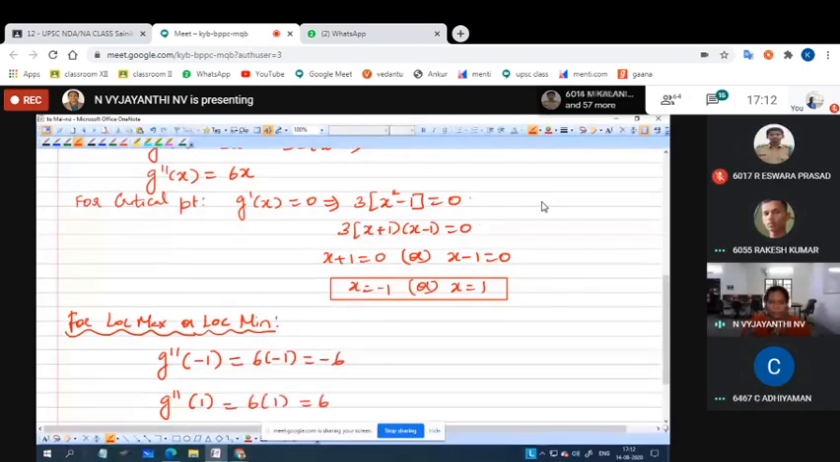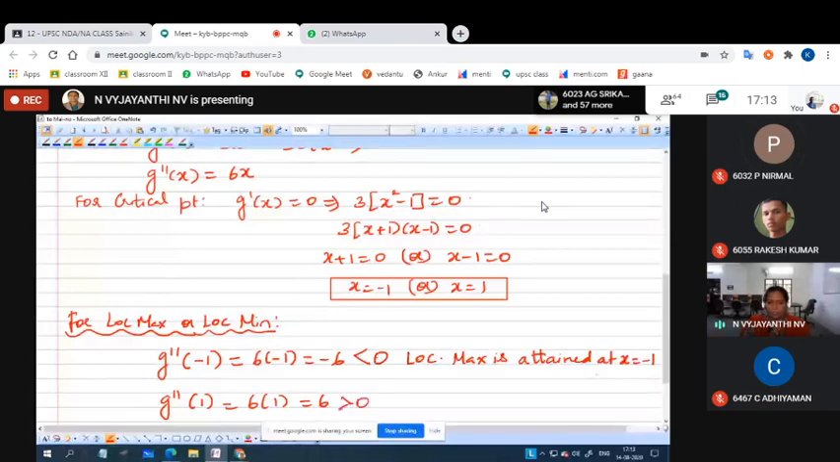Minus 6 means less than 0. So what do you say, local maxima or local minima? Local maxima. Attained at which point? Minus 1. And 6 greater than 0 means local minima is attained.